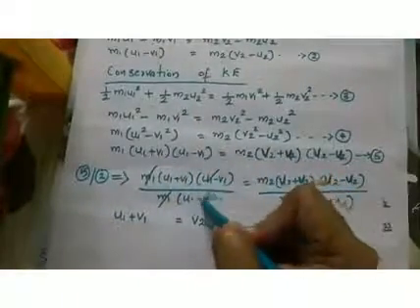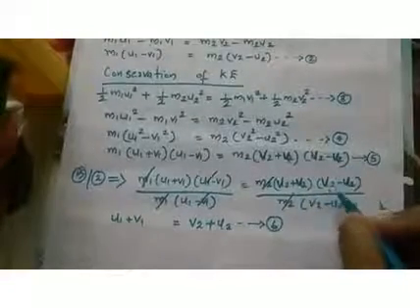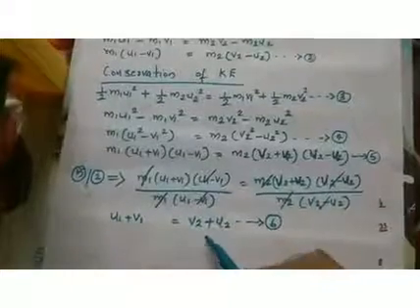Now here m1 will be cancelled, u1 minus v1 will cancel. Here m2 will get cancelled, v2 minus u2 will be cancelled. And you are left with u1 plus v1 equal to v2 plus u2. Let this be our equation 6.